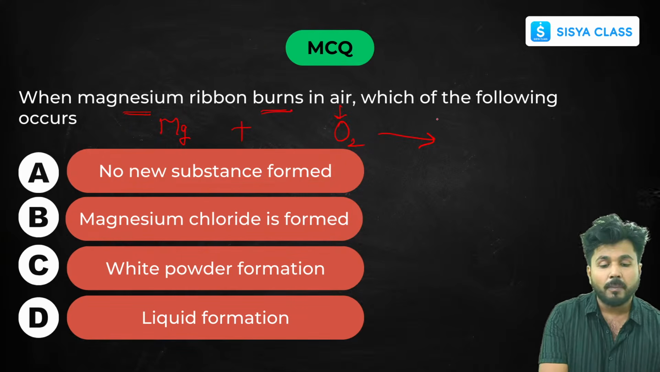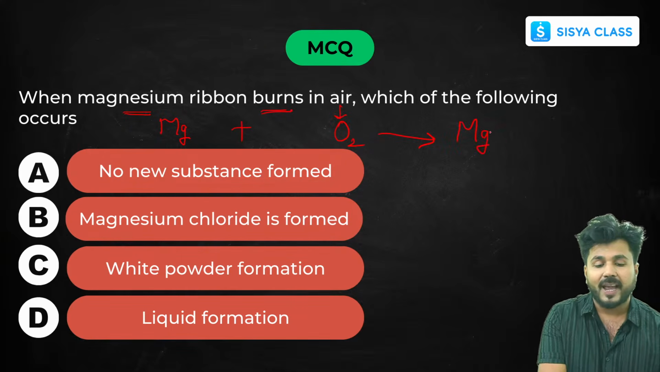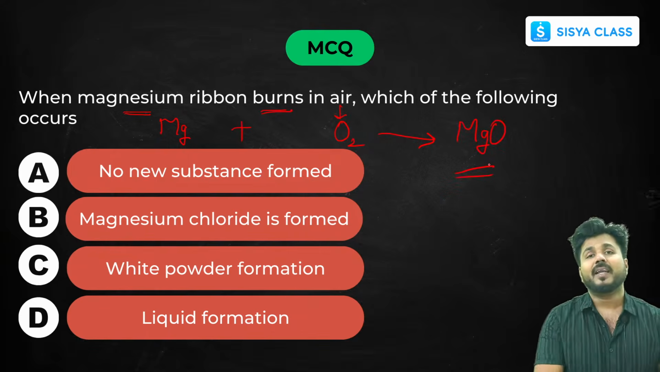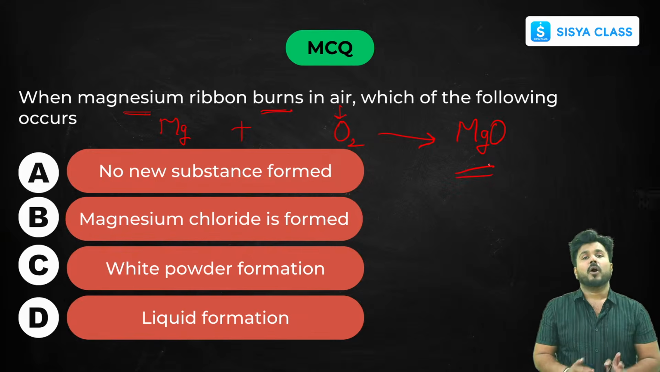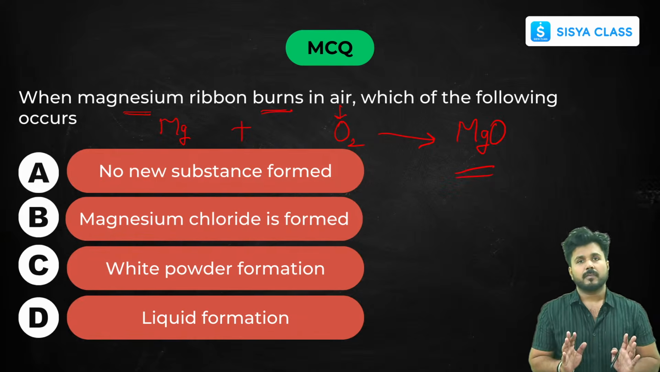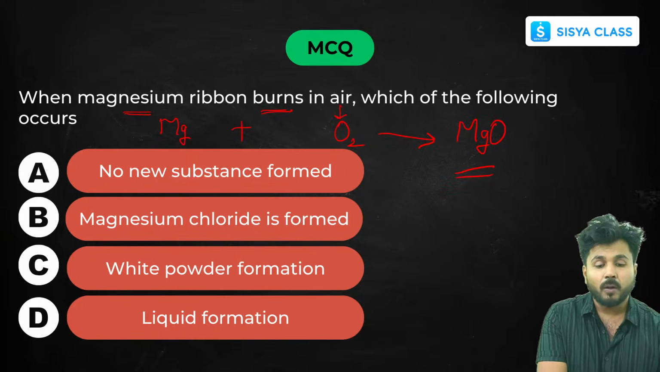Then what will be formed? We have just seen that reaction before. So what will be formed? Magnesium oxide will be formed. Anything that burns in air or reacts with oxygen always forms oxides. Okay, remember that.